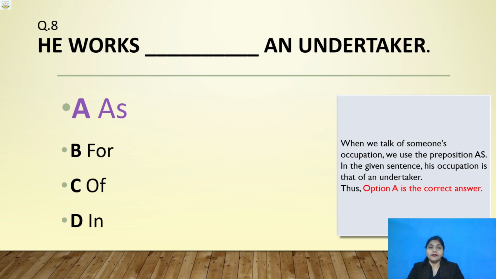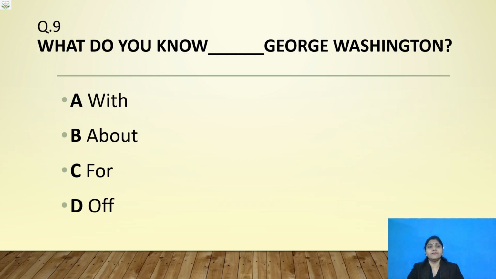Okay, children. Let's move to question number 9 now. What do you know? Which preposition will we fill here? What do you know about George Washington? Which preposition? Option A, option B, option C or option D. Yes, give your answer for question number 9.